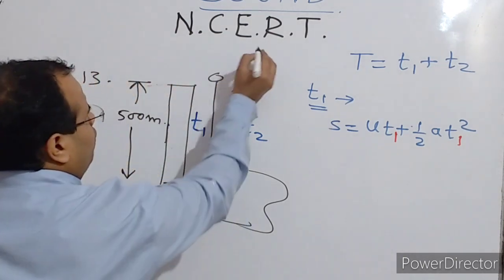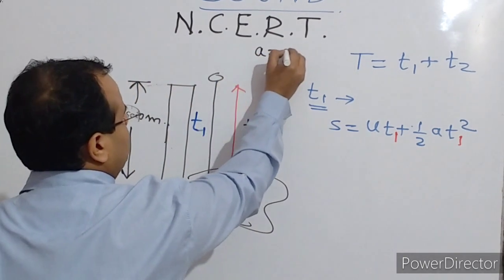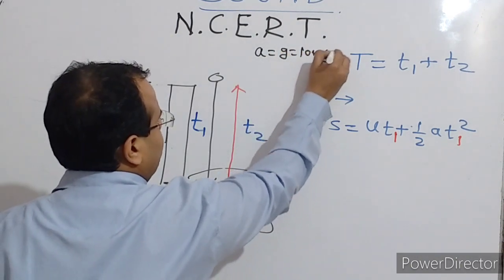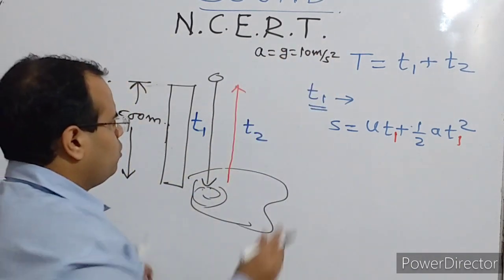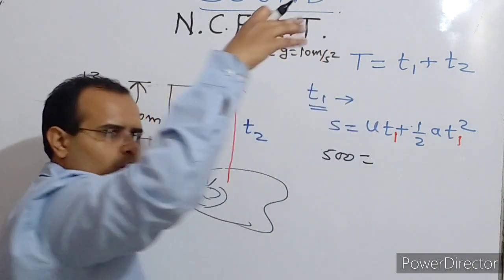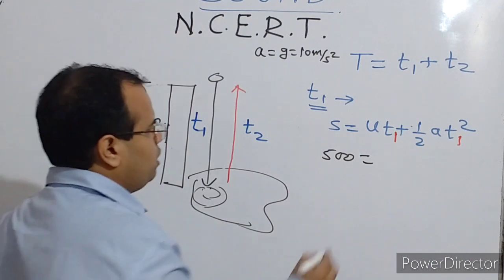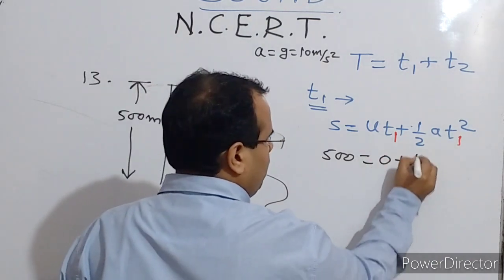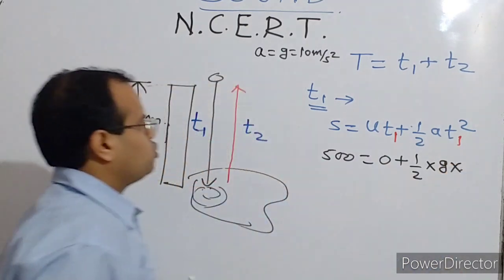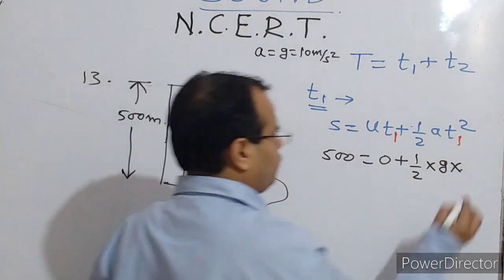The value of g is given as 10, so you can take it as 10 meter per second square. Distance is given 500, you dropped it, so initial velocity would be 0, plus half g into T1 square. So T1 square is what we have to find.